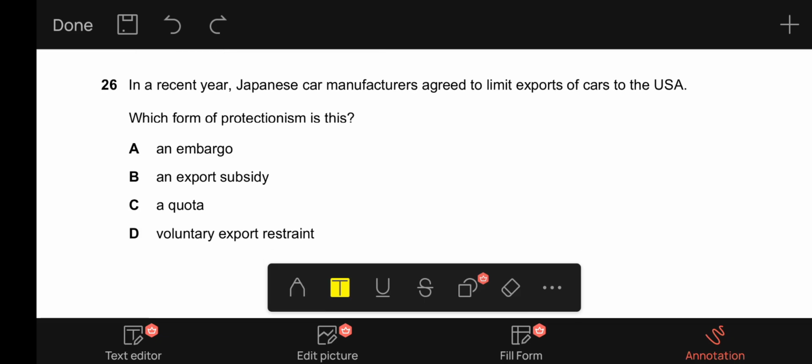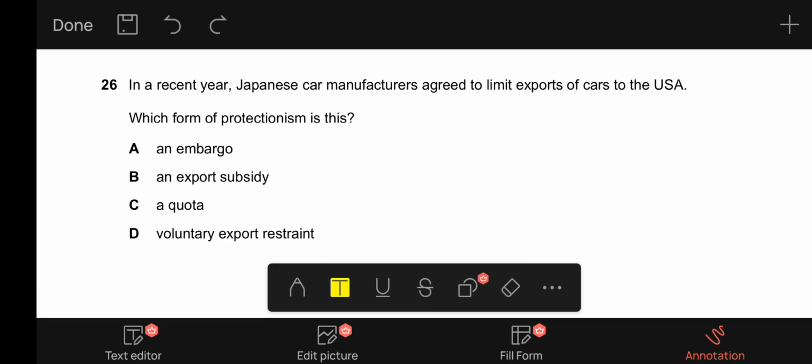26, in a recent year, Japanese car manufacturer agreed to limit exports of cars to the USA. Now, if a country voluntarily agrees to limit exports to a country, it is called voluntary export restraint. So they ask, which form of protectionism is this? An embargo? Definitely not. Embargo is a complete ban on the imports.